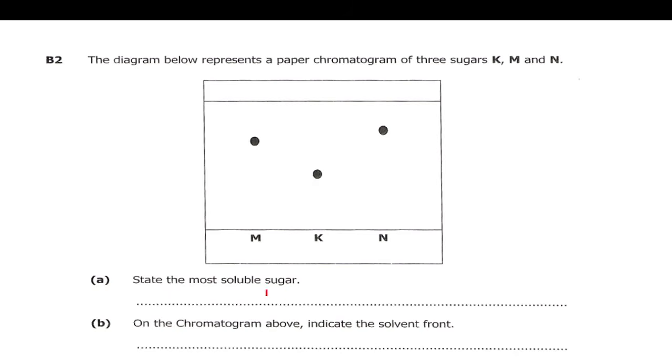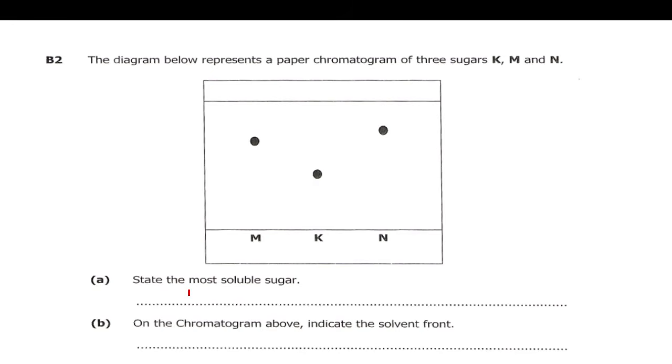Before we state it, you need to understand the term soluble, which comes from the word solubility, the ability to dissolve. So a substance which dissolves easily is called the most soluble one.